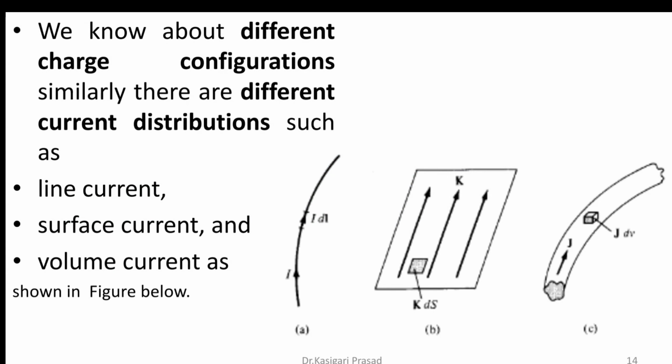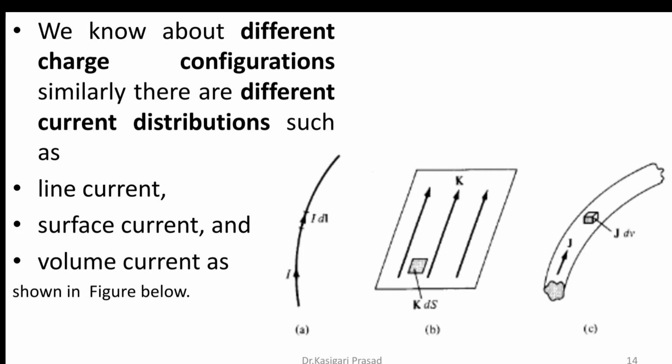Now we know that, as we have discussed from Coulomb's law, there we analyzed the electrostatic field or electric field produced by a line charge, surface charge and volume charge. Similarly here also we go for three different configurations, that is line current, surface current and volume current distributions.